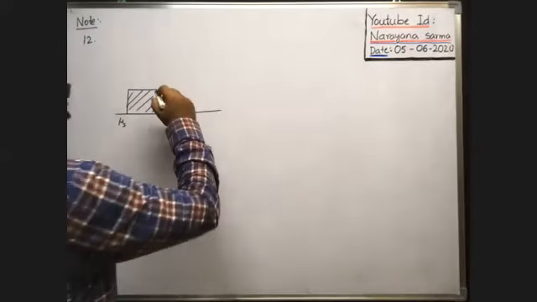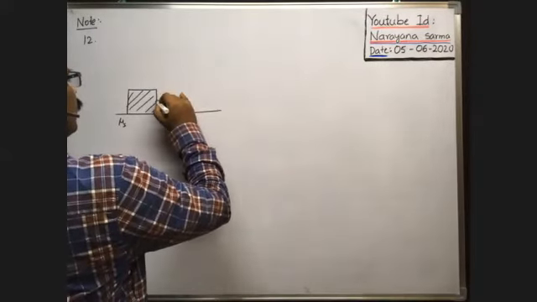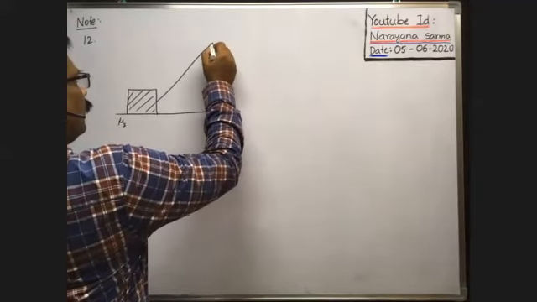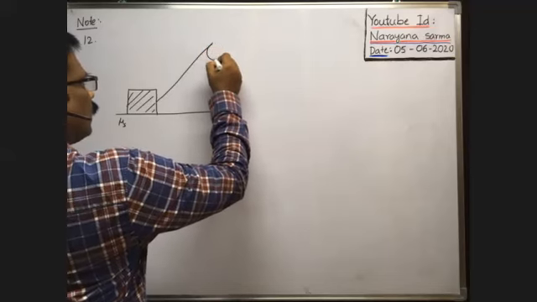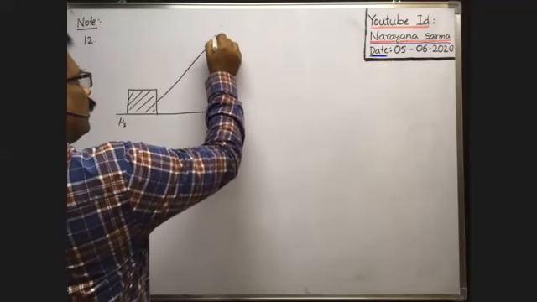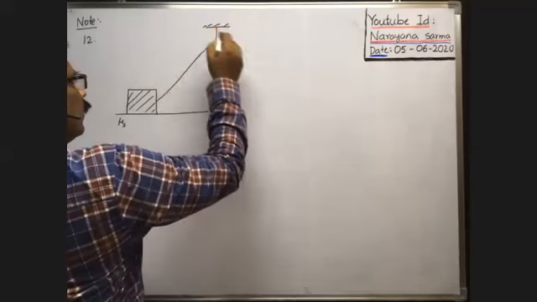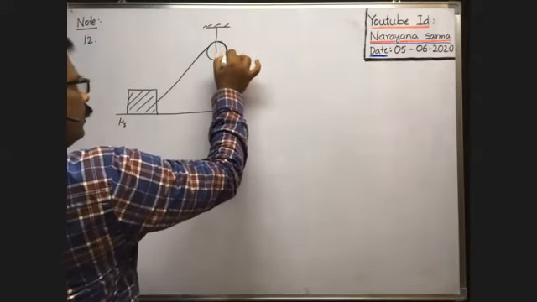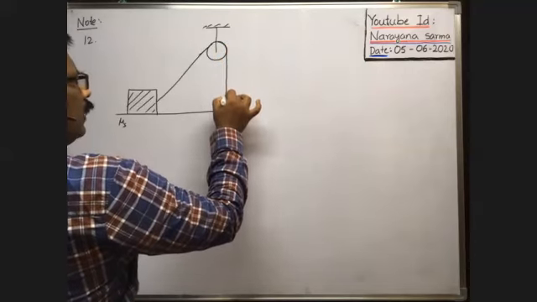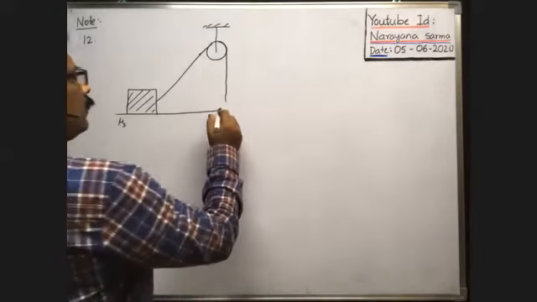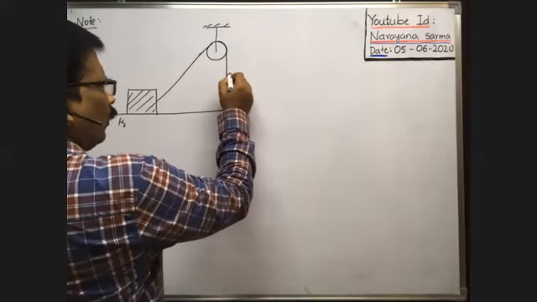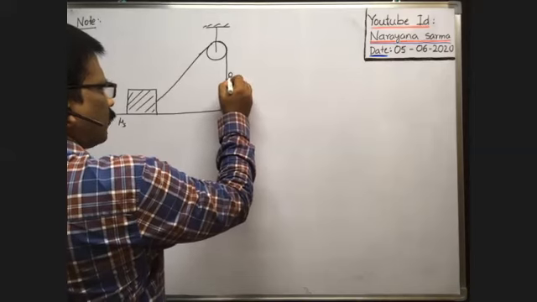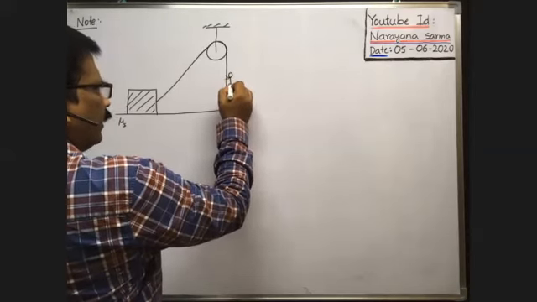Now this block is connected to one end of a string like this, and the string is passed over a light frictionless pulley. Here there is a light frictionless pulley. At the other end of the string or rope, one monkey holds the rope and hangs like this.